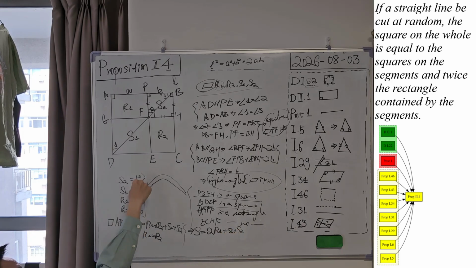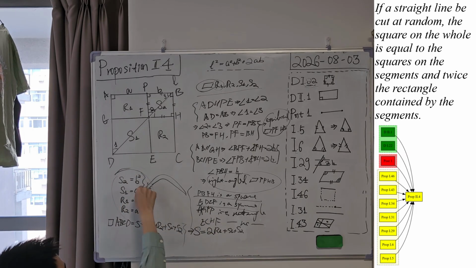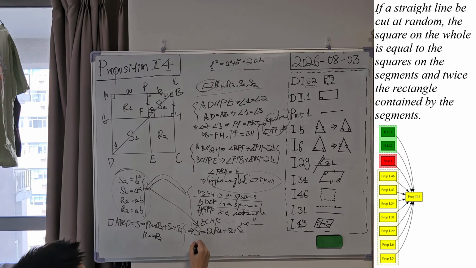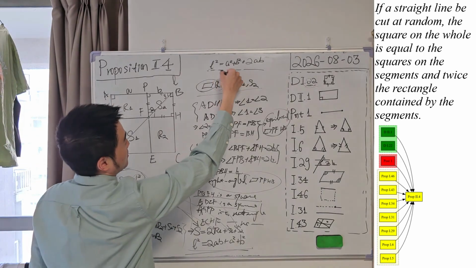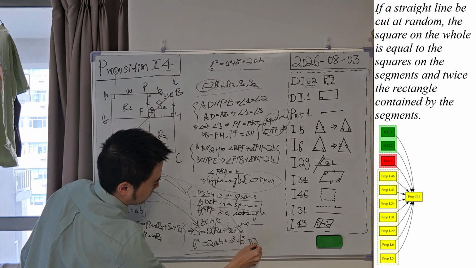And let us just plug in these four equalities into this equality. So we know that S equals L square, correct? It is a square. Equals 2R1. What is R1? AB. Let's plug it in. 2AB plus S1. Also plug it in here. A square. S2. Plug S2 here. Plus B square. Okay. So here we have proved our proposition, and that is the end of the proof.